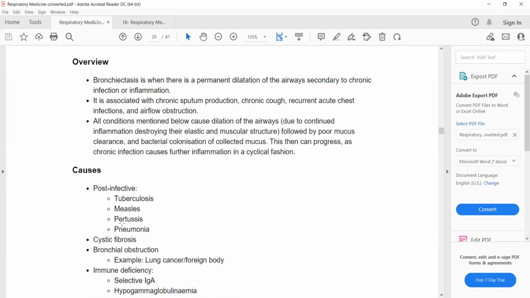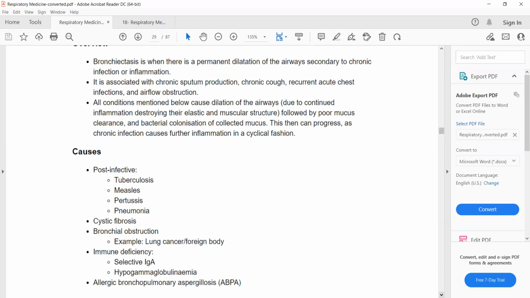Infections damage cilia, so they interfere with the movement of mucus. Cystic fibrosis interferes with the movement of mucus due to thick mucus production. Similarly, bronchial obstruction due to lung cancer or a foreign body can also lead to bronchiectasis.